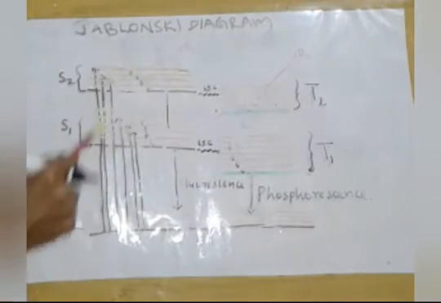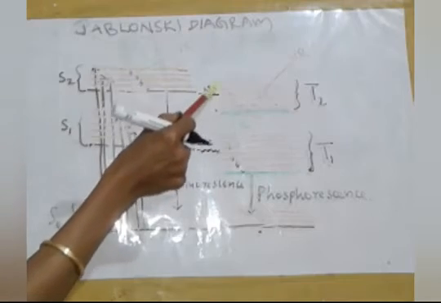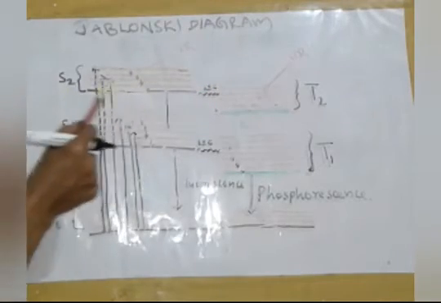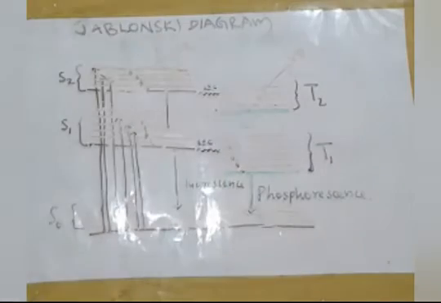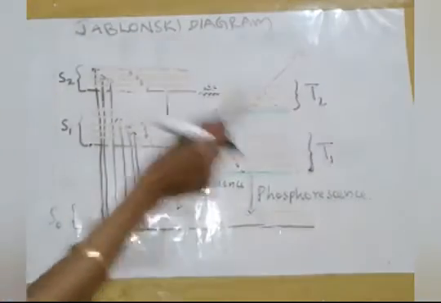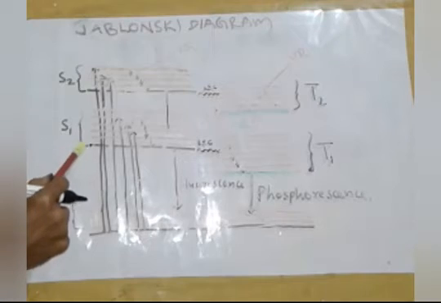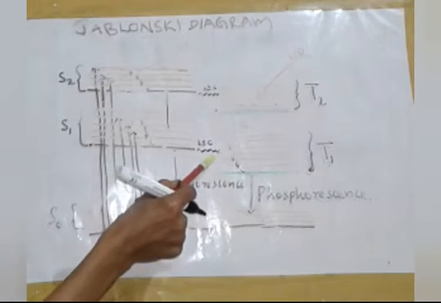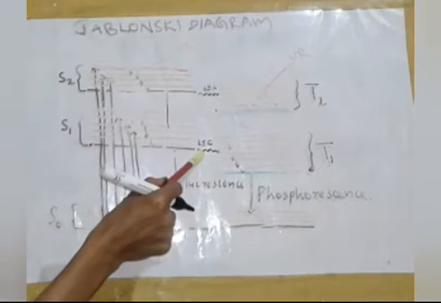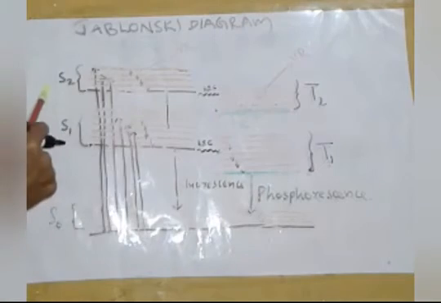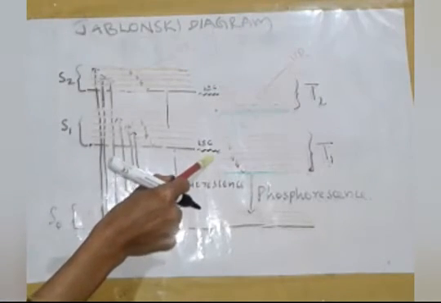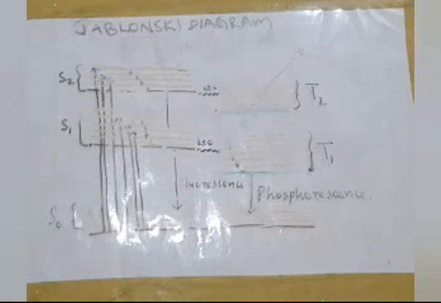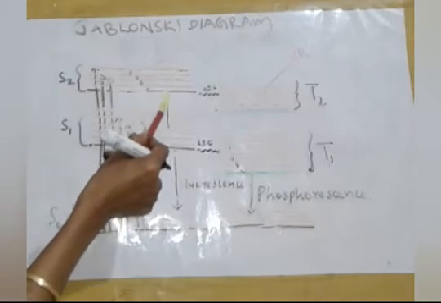So it is also a non-radiative transition. This is known as intersystem crossing, that is, the S2 to T transition, a singlet to triplet transition. Similarly, a molecule in the S1 level may get converted into its triplet state by releasing energy in the form of heat. This is also intersystem crossing. So intersystem crossing is a transition from a singlet state to a triplet state by inverting the spin of an electron.